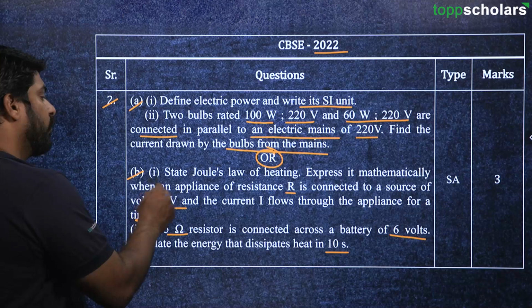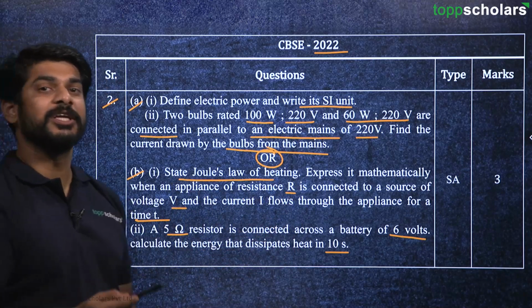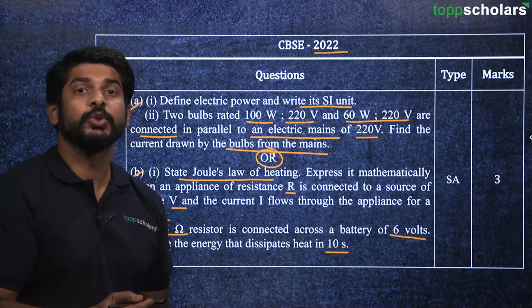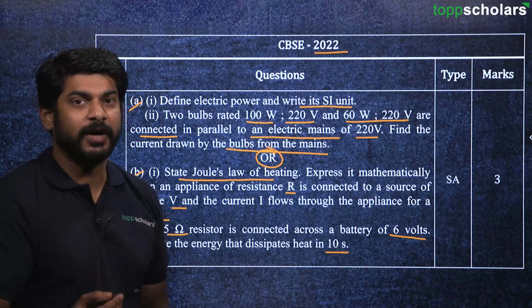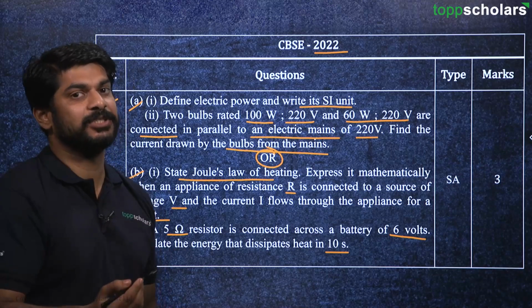Then here we have got another one, Joule's law of heating. We know what Joule's law of heating is. Whenever some current flows through a conducting wire, the wire gets heated up and some heat is generated.